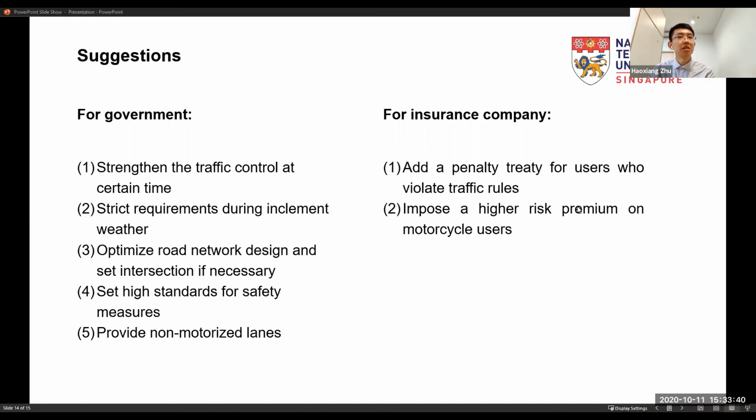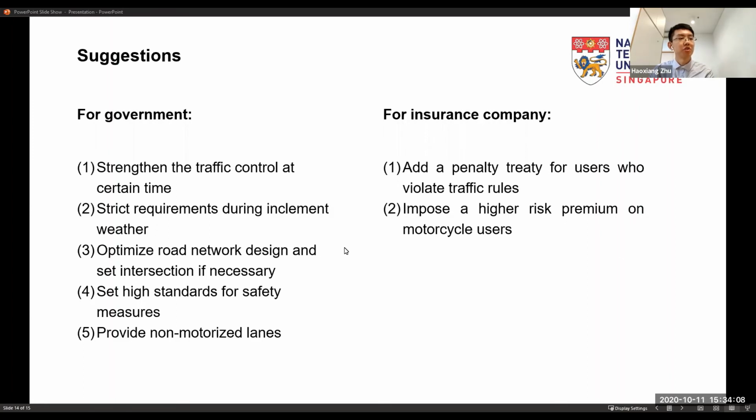And the second suggestion for the government is to have stricter requirements during inclement weather. We can see the fatality rates in inclement weather are significantly higher than in other weather. So the government should strengthen the traffic control at these times, for example, limit the speed and require fog lights.